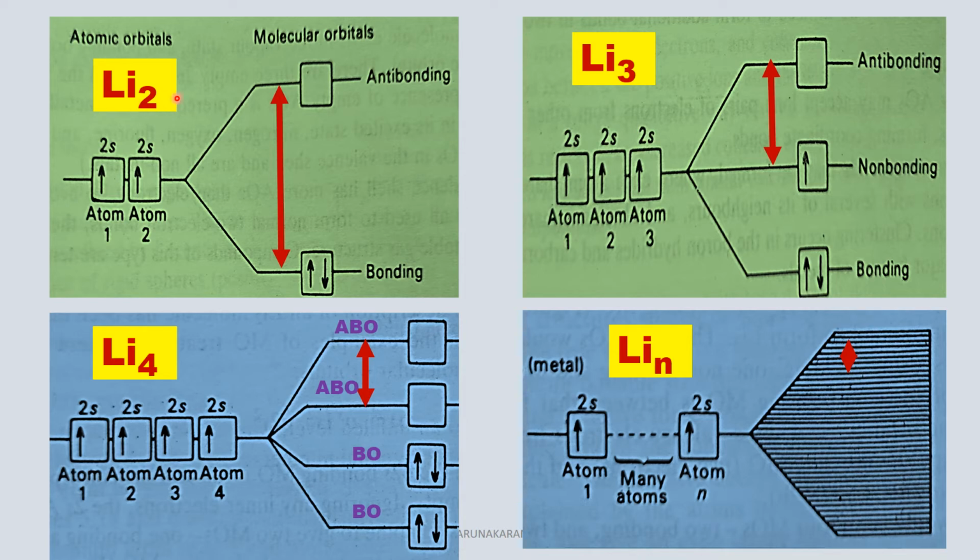In Li2 molecule, the energy gap is large. The energy difference between bonding and antibonding molecular orbitals is very large. When a large number of atoms combine to form a metal, the energy level becomes a band.